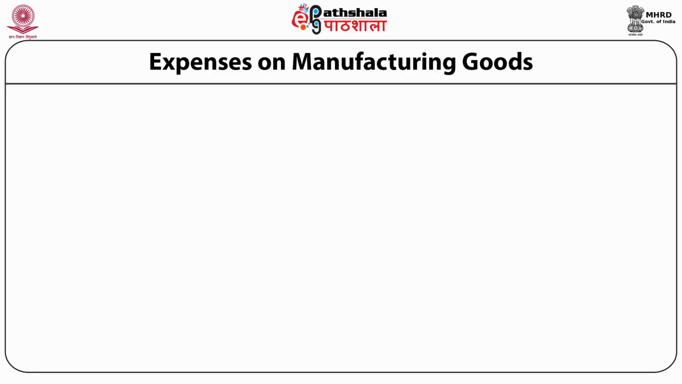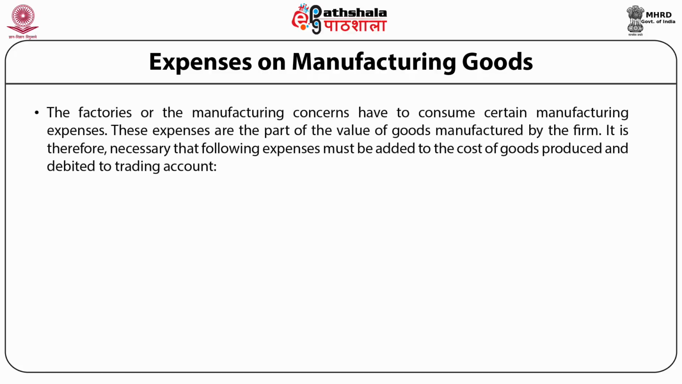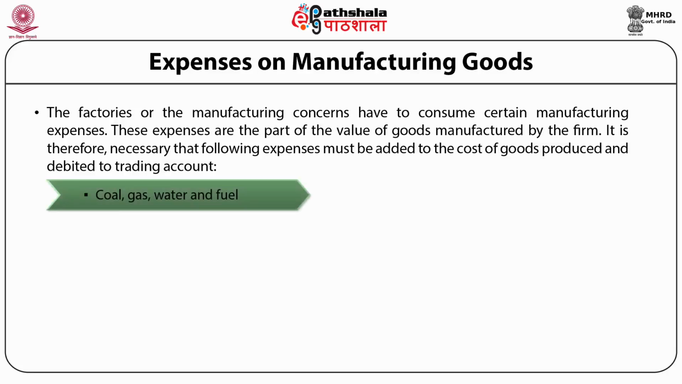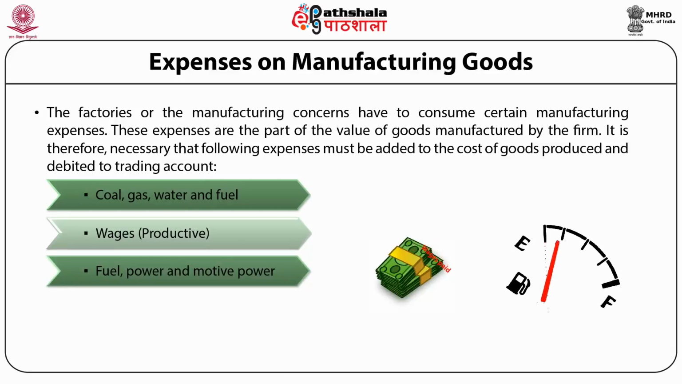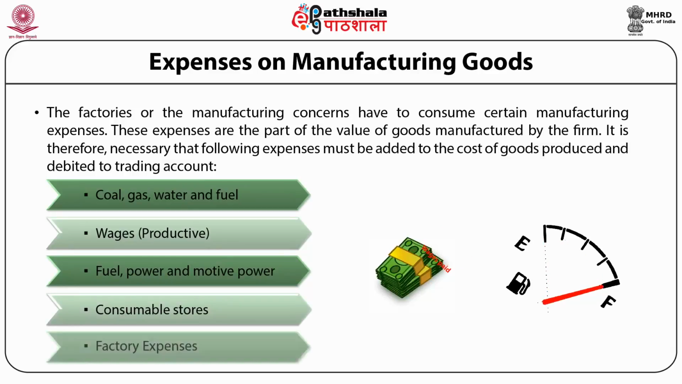Expenses on manufacturing goods include all expenses which are related to the manufacturing of goods. The factories of a manufacturing concern have to incur certain manufacturing expenses. These expenses are part of the value of goods manufactured by the firm. It is therefore necessary that the following expenses must be added to the cost of goods produced and debited to the trading account: coal, gas, water and fuel, wages, productive wages, fuel, power, motive power, consumable stores, factory expenses.